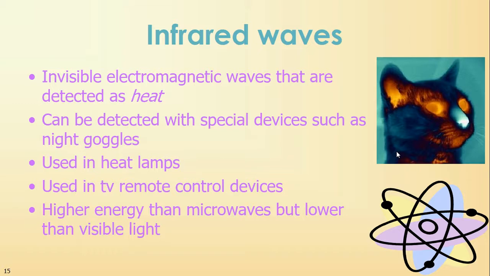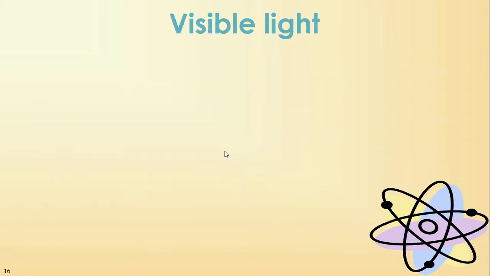They have more energy and higher frequency than microwaves, but lower than visible. And their wavelengths have gotten even more narrow. So we went from radio, which were very broad wavelengths, to microwaves, which were a little more narrow. And now infrared is a little more narrow than that as well. Okay? Which then leads us to visible light.